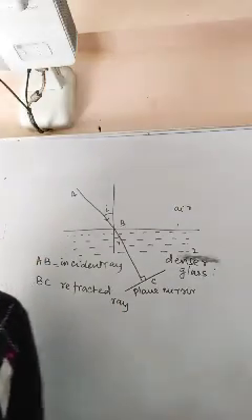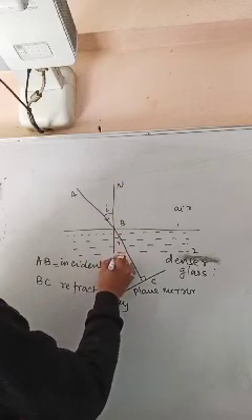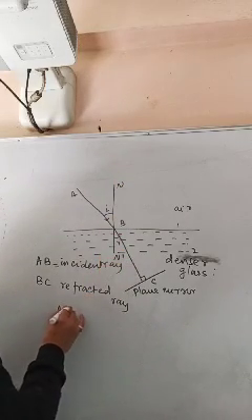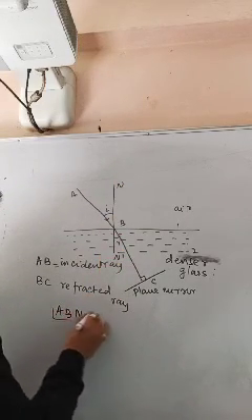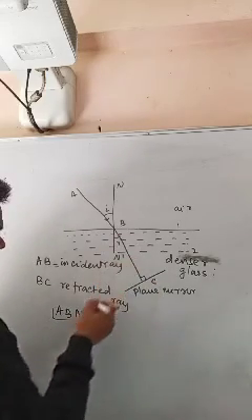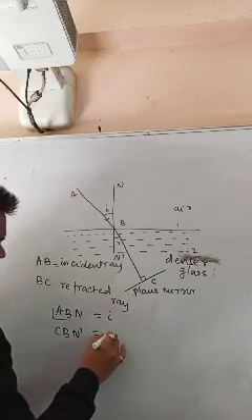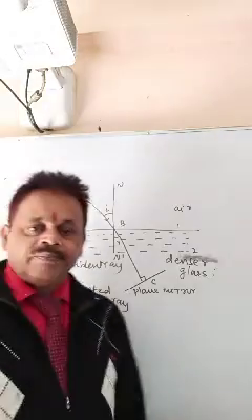So what will you get here? ABN, suppose this is N dash. ABN equals angle of incidence, and CBN dash is angle of refraction.